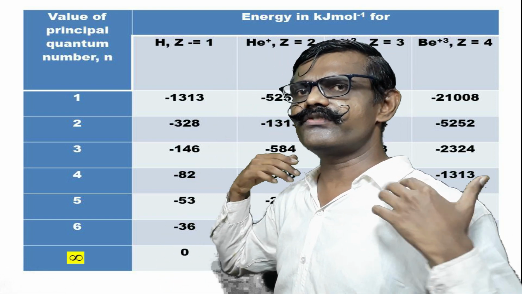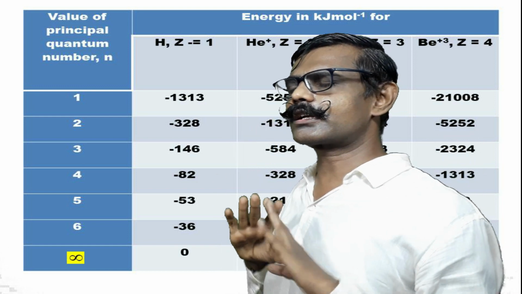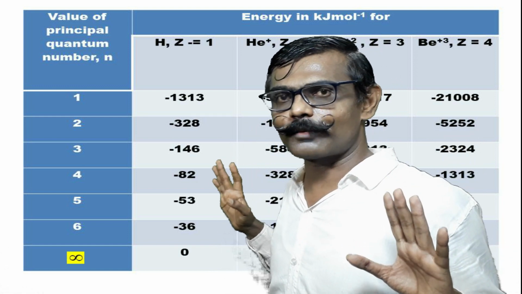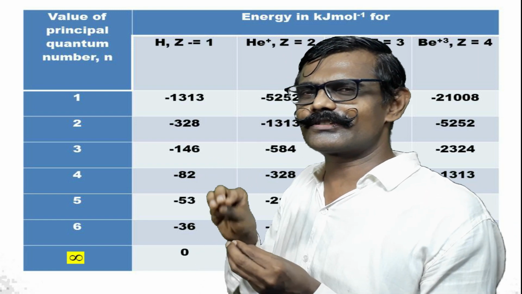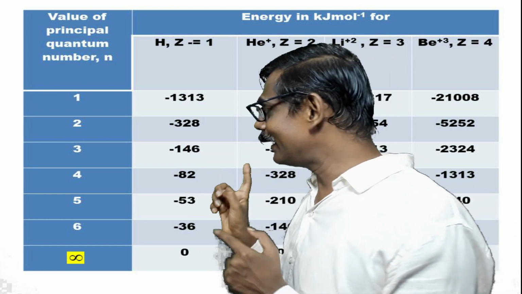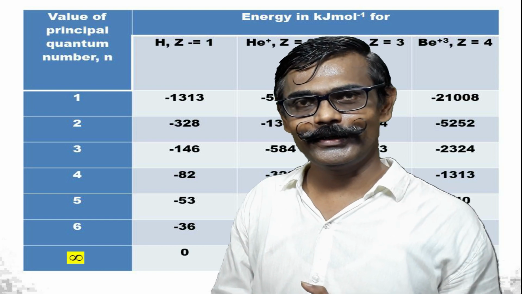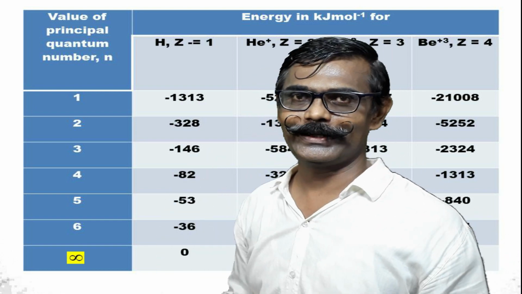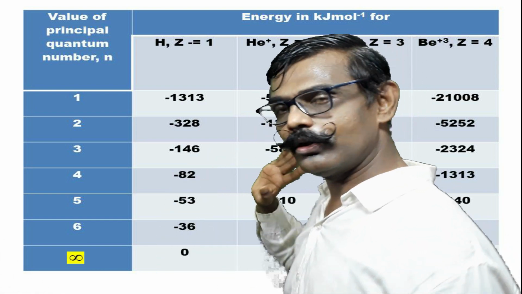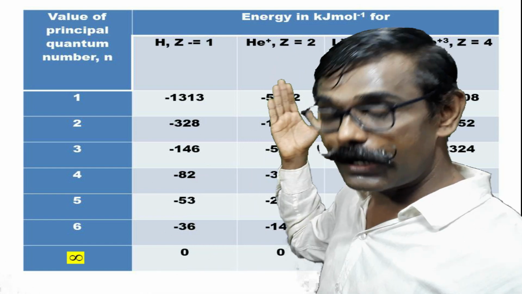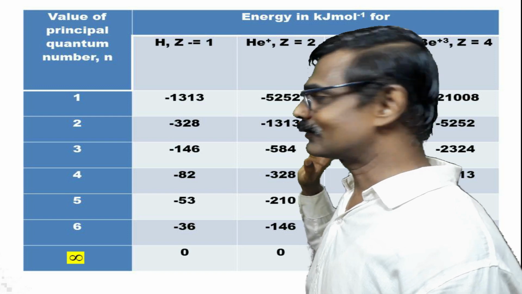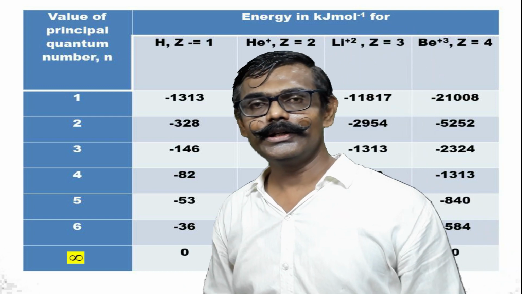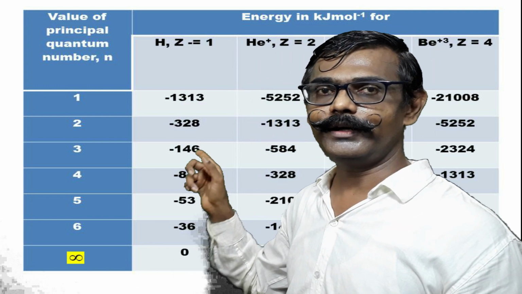It means the electron is free now. The electron just comes out from the nuclear force of attraction. It is not experiencing any kind of attraction. It is simply removed. That is called N is equal to infinity. So that also you have to find out. Now it is for whom? Hydrogen, okay. Likewise, other hydrogen-like species, He+, Li+2 and Be+3. In tabular form, you have to find out the energy.